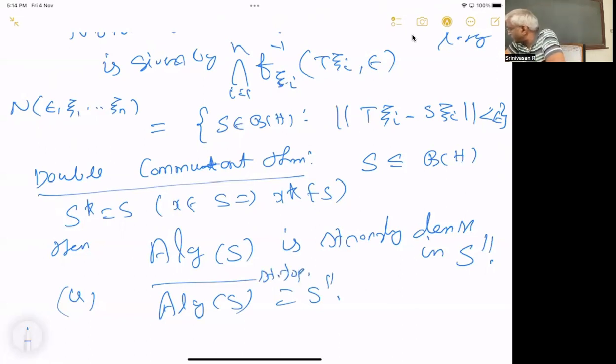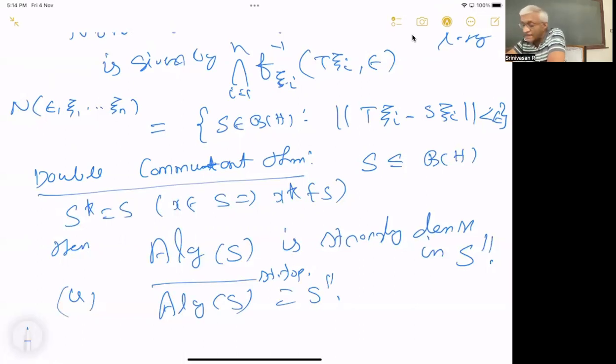If you take the closure, any algebra which is closed in the strong topology is called a von Neumann algebra. And this says the von Neumann algebra generated by S is S double commutant. And you can see the beauty of this statement. What is the beauty of the statement? The algebra generated by S.